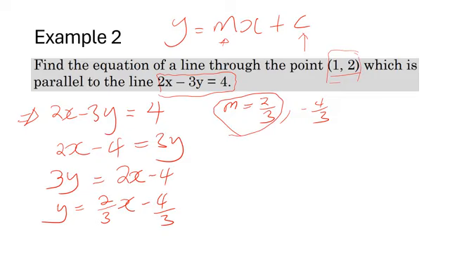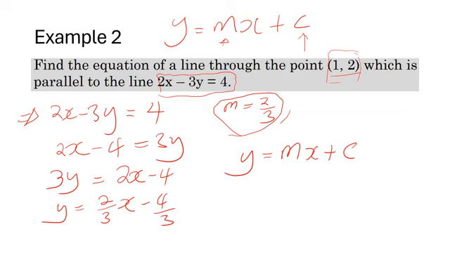Remember, m is the gradient if they have the same gradient. So what we want from this, we have that point. We need an equation which is passing through that point. That equation could be mx plus c. We can take this out, we don't need it. In this case we want to prove that this second equation, which is passing through 1 and 2, is parallel to this equation.